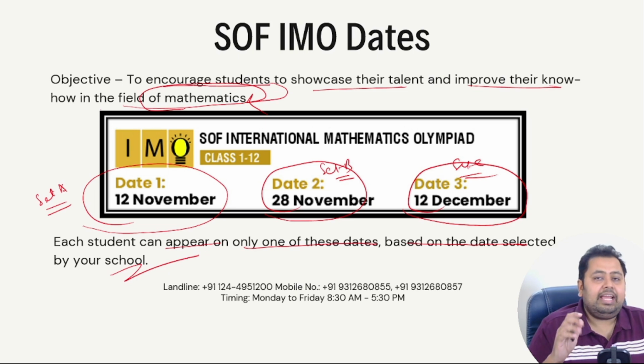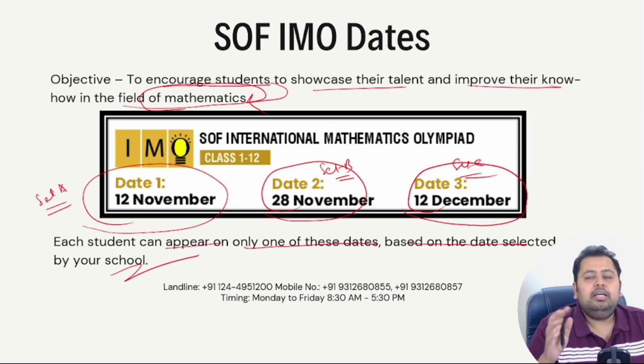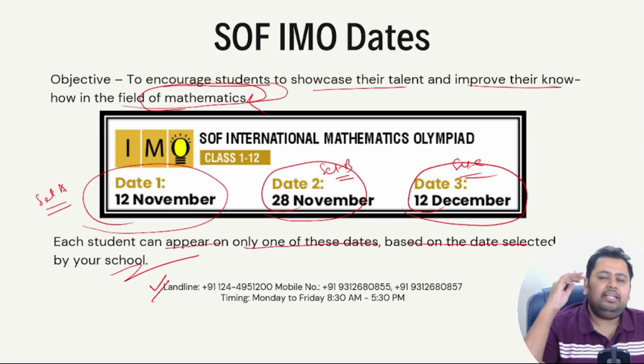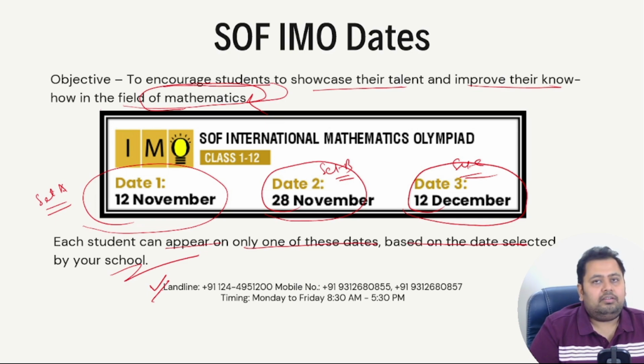Now, I know people ask me a lot: if your school is not conducting SOF IMO, then what to do? Then you'll have to call SOF, and then SOF will directly contact your school and try to convince them to conduct the Olympiad examination. And if they do not, then SOF will try to find out another way. They will tag you to some center, some coaching center, etc., and then they will try and get the examination done for your child. But it is important for you to call SOF first. The numbers are given over here and the timing is Monday to Friday, 8:30 a.m. to 5:30 p.m. You can call SOF directly.